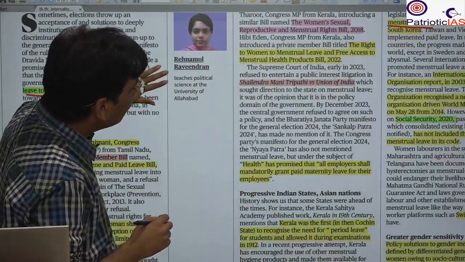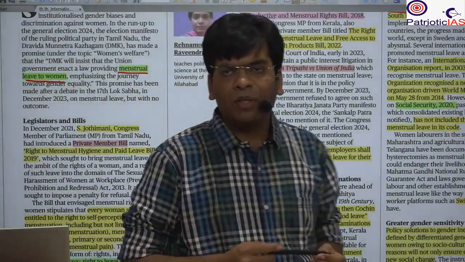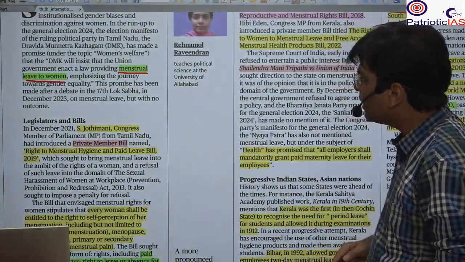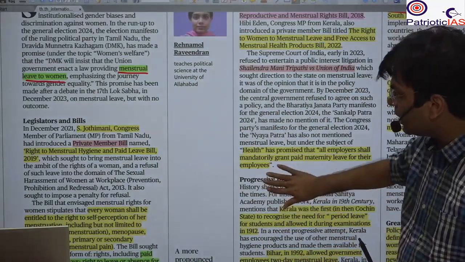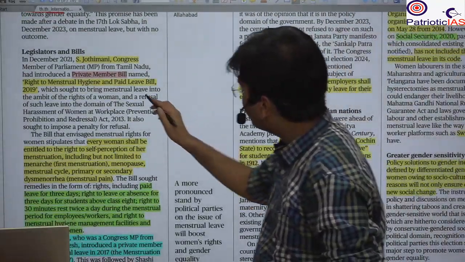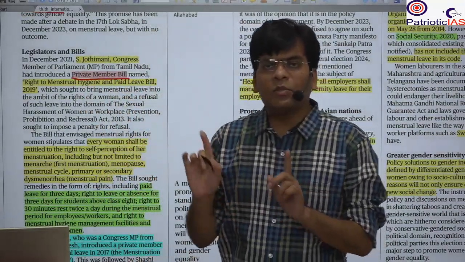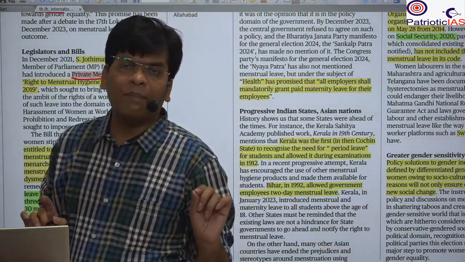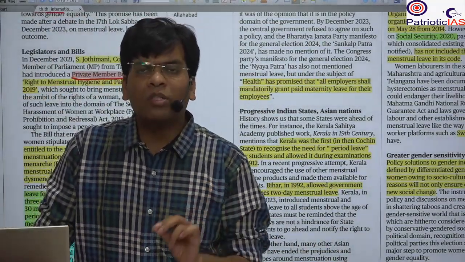There have been more than four private member bills brought to introduce menstrual leave for women. So what is a private member bill? Here it is given: any bill that is brought up in the parliament excluding the council of ministers.